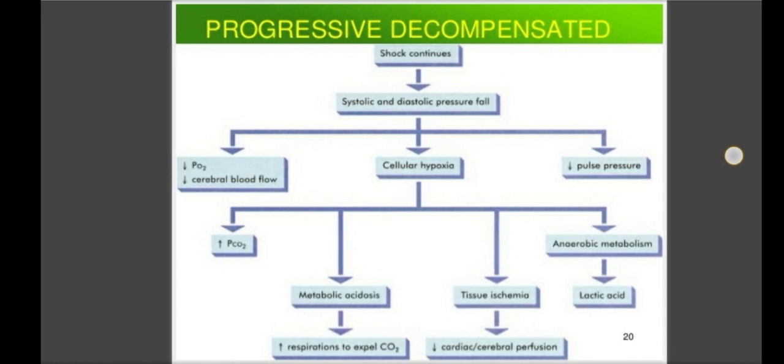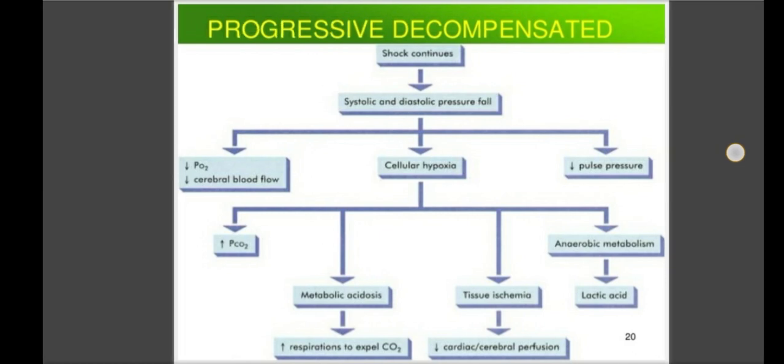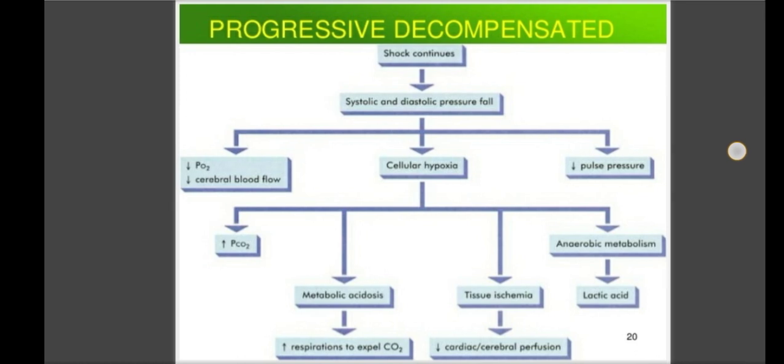At this stage there is metabolic acidosis, which leads to increased respiration to expel the carbon dioxide. This leads to tissue ischemia, which causes a decrease in cardiac and cerebral perfusion, and anaerobic metabolism, which leads to the end product, lactic acid.